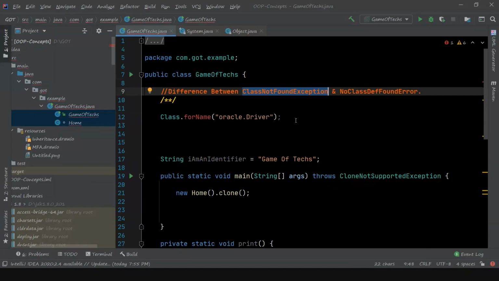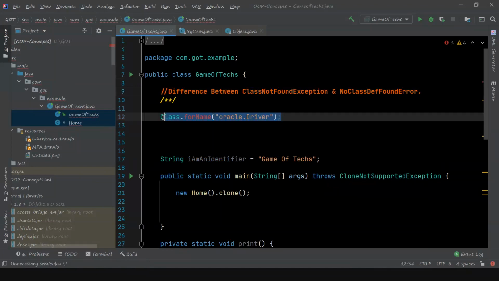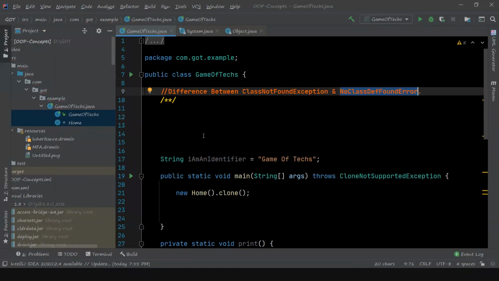On the other hand, NoClassDefFoundError will happen when, at compile time, the class was available, but during runtime, the class is not available. There are different scenarios.